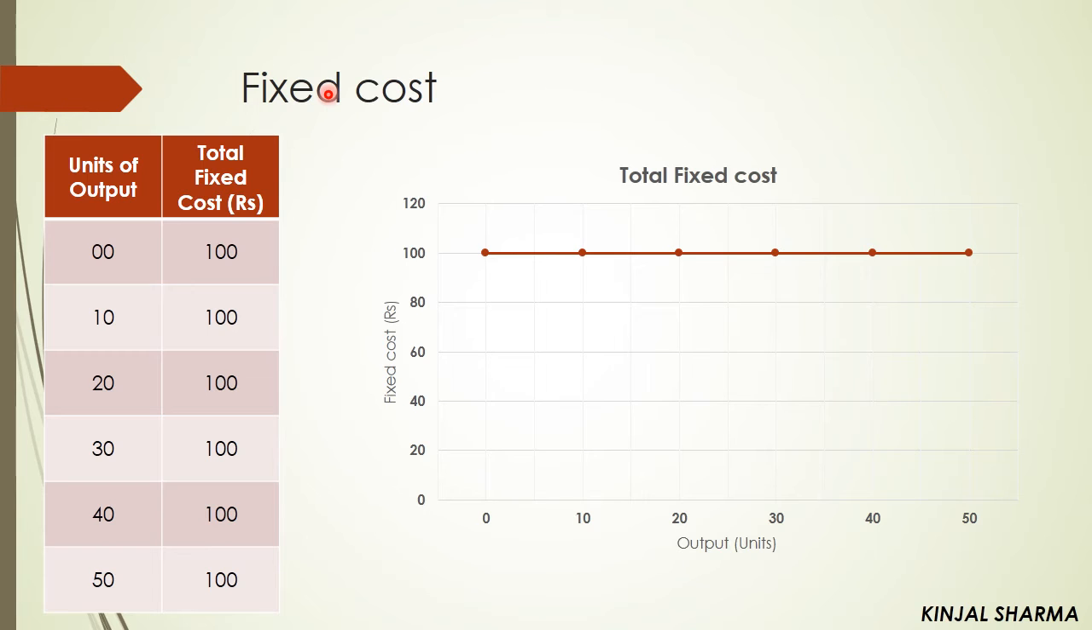So for example, what things are included in fixed cost? That is permanent staff salary, rent of factory building, house property tax, license fee, interest on capital, premium of insurance.